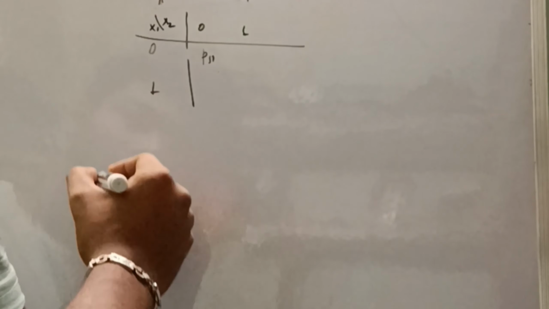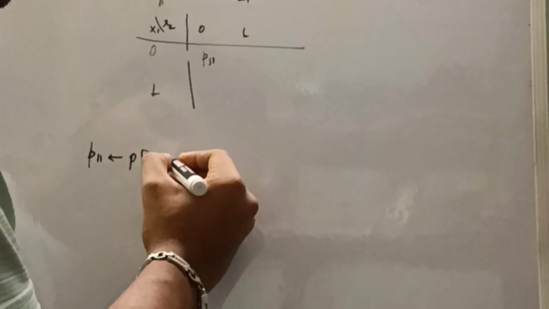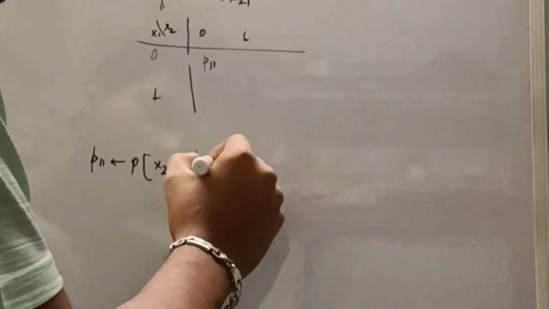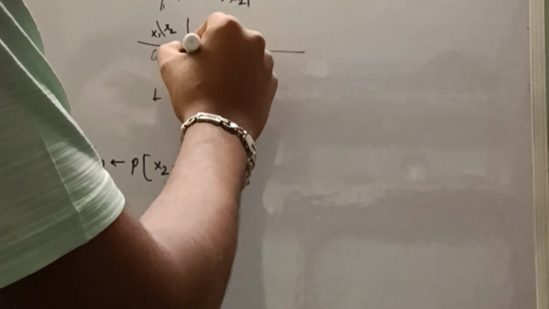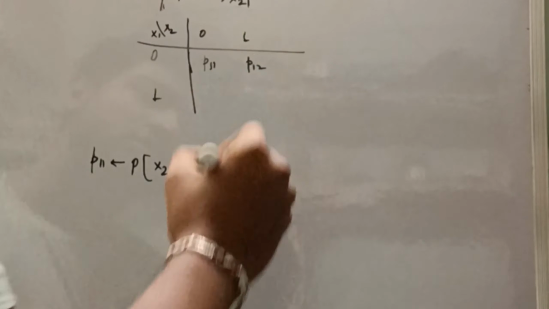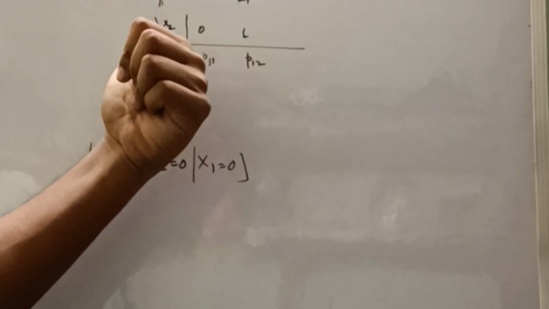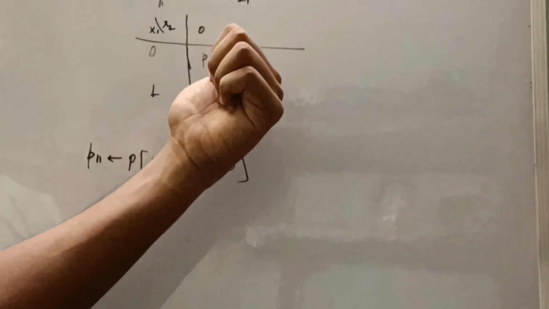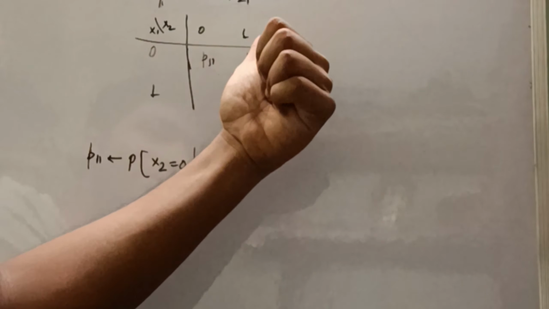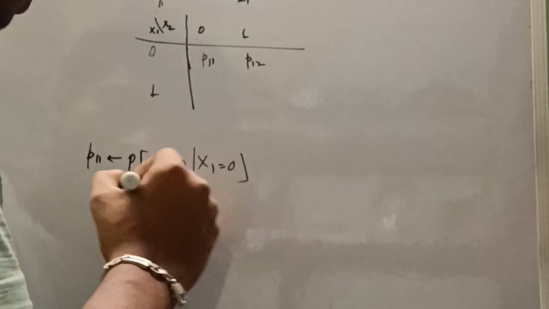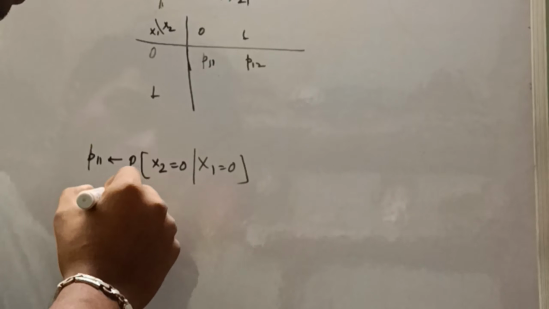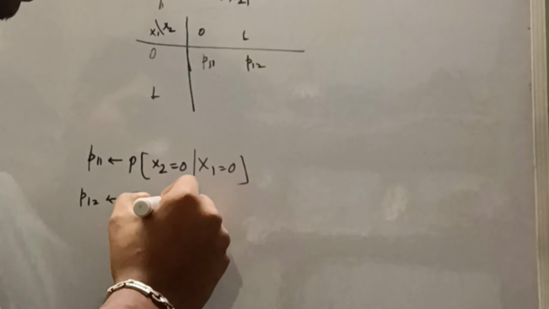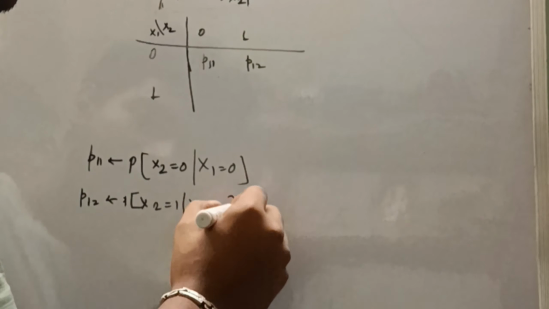So what is P11? P11 is the probability that X2 equals 0 given that X1 equals 0. So this is P12, which is: at the X1th step I am at 0 and at the X2th step I will go to 1. So what is the probability that I will go to 1 in the X2th step given that the X1th step is 0? So the probability of P12 is X2 equals 1 given X1 equals 0.